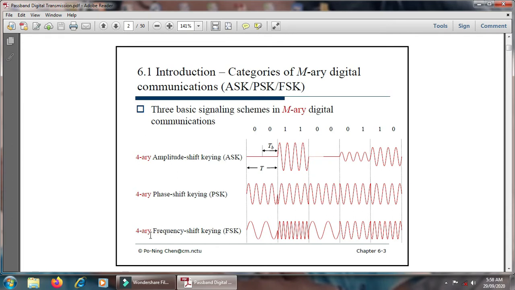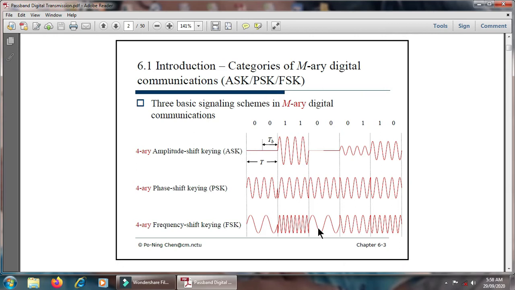In concern with the 4-array frequency shift keying technique, during the transmission from 0 to 1 or 1 to 0, the frequency will change. Means there are different frequencies for the digital data. When 0 is transmitted there is one frequency, and during 1 there is a different frequency. In this way 4 different frequencies occur for the 4 different data. Hence it is called the 4-array frequency shift keying technique.